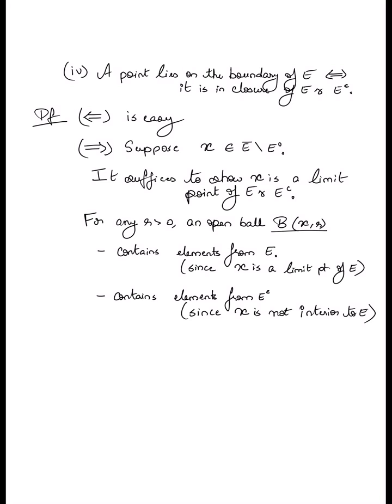So putting this together, no matter what radius R you choose, an open ball of radius R centered at X contains elements both from E as well as E complement. This in turn allows you to construct a sequence entirely in E which converges to X, and a sequence entirely in E complement that converges to X.